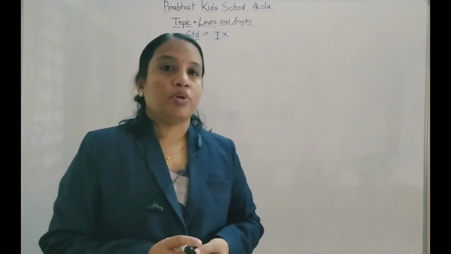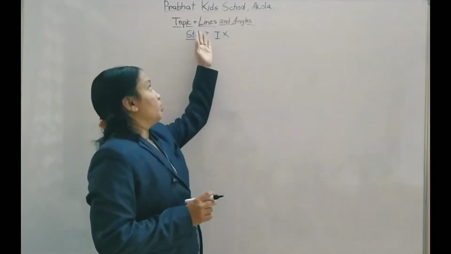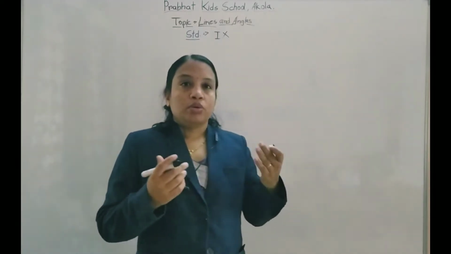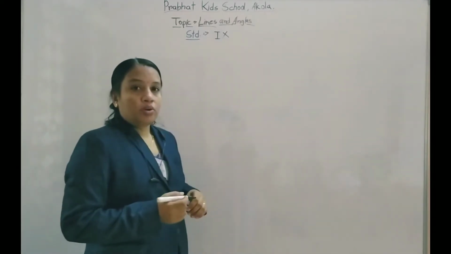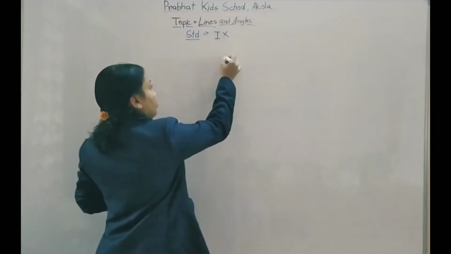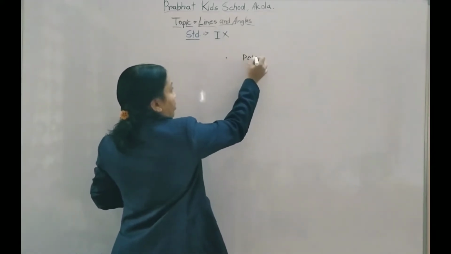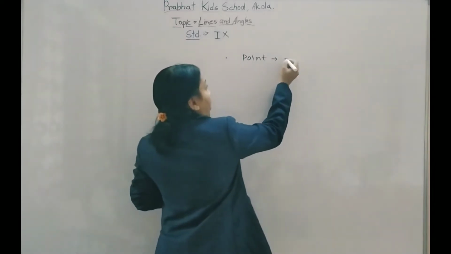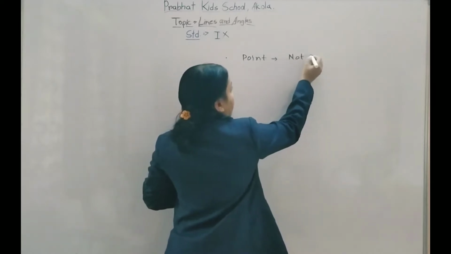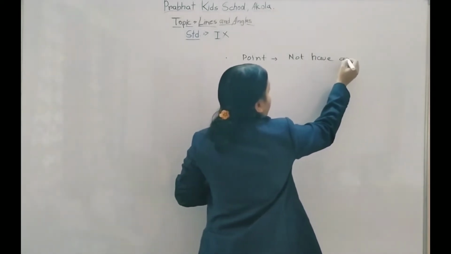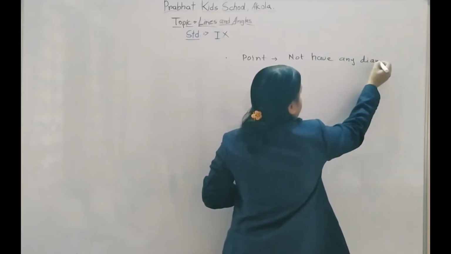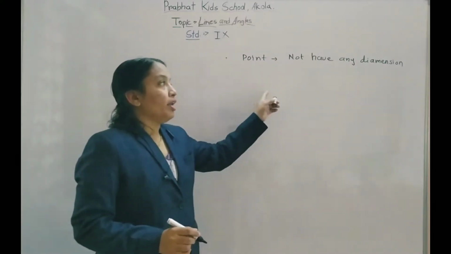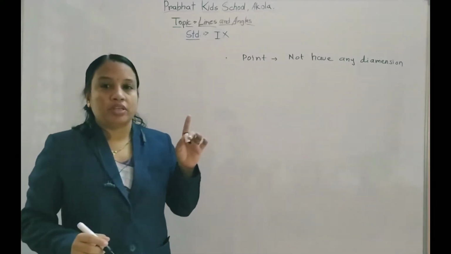Dear children, in this video we are going to learn the new topic, that is lines and angles. Before that, I would like to just revise some basic concepts. Let us start with the very first point, that is called a point. A point is the basic geometrical unit and it does not have any dimension. Means a point is dimensionless.